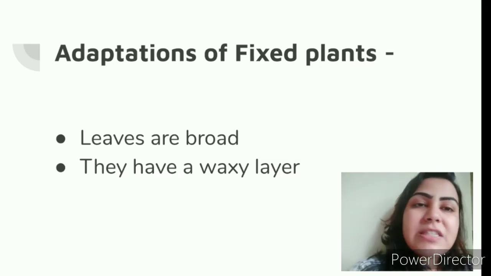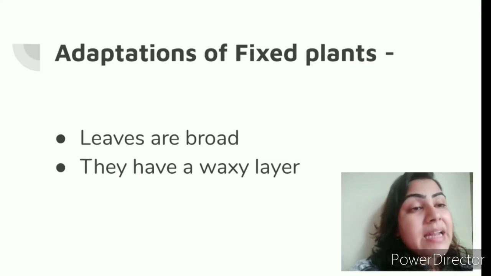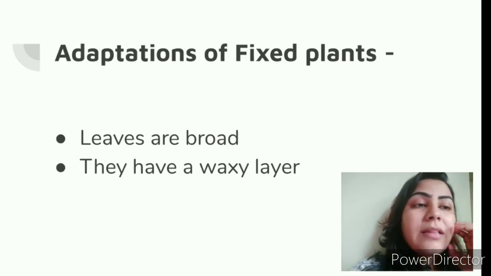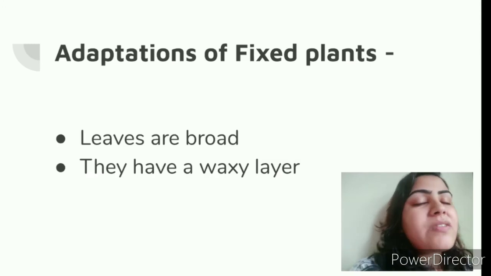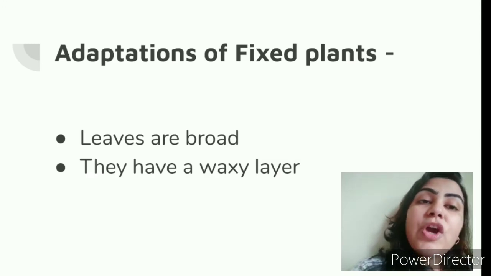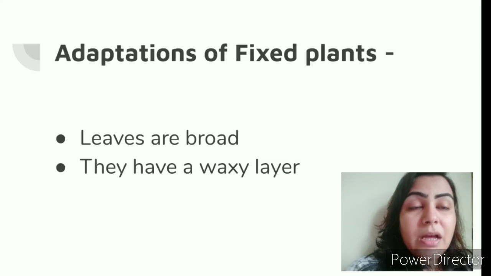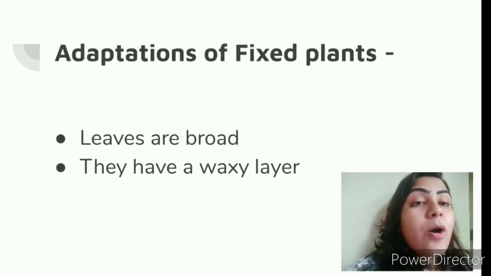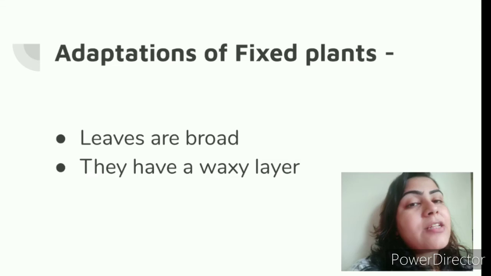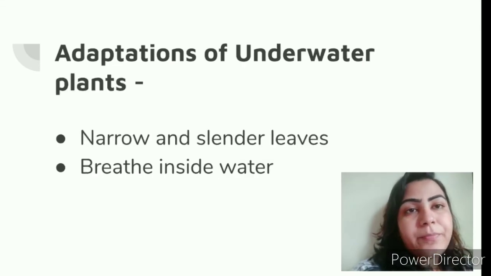Next we have the fixed plants. The fixed plants, let's say the roots are there under the water, at the bed of the river. Okay, so these leaves are very broad, and the tree on the whole has a waxy layer. Now why do they have this waxy layer? So that they do not get wet in the water and they do not rot. So that the leaves and the stem do not rot. That is why they have this waxy layer.